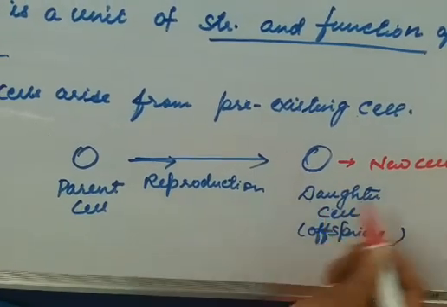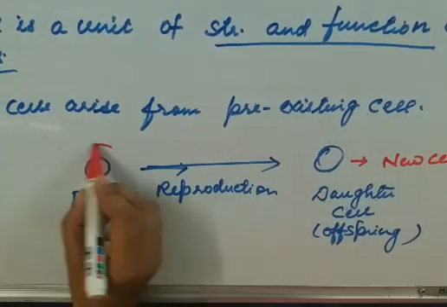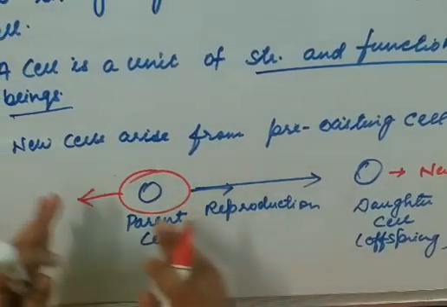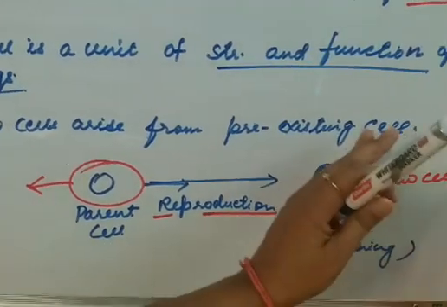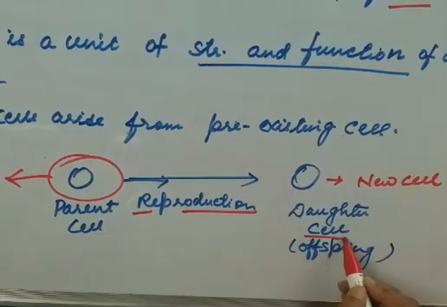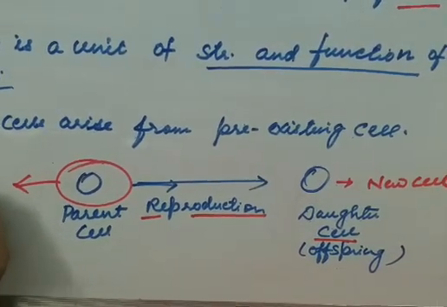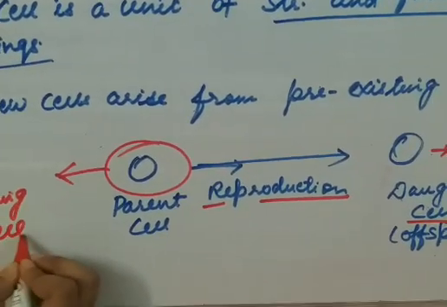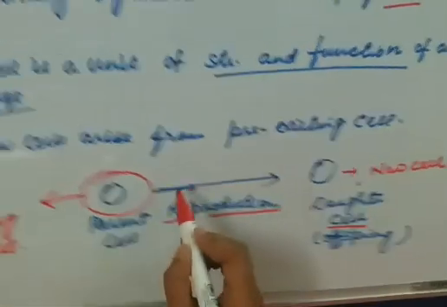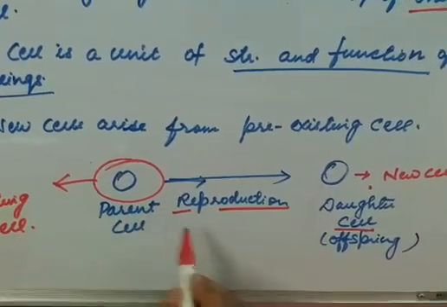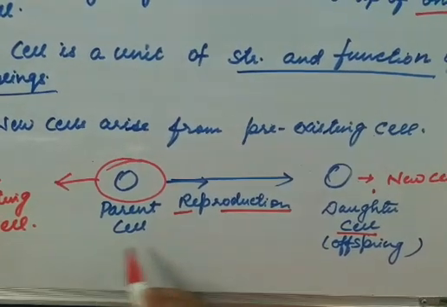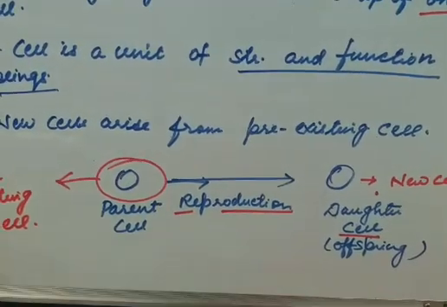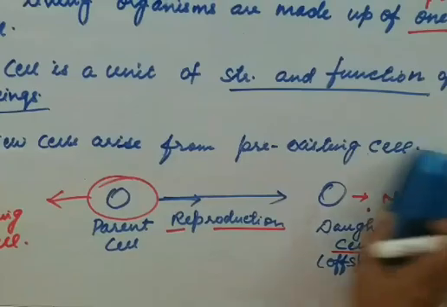So this new cell has come from where? It has come from this pre-existing cell. The cell which was already existing there, from that, by the process of reproduction, another cell has come. That cell is known as the daughter cell and this is the parent cell, the pre-existing cell. So the third point says that new cells arise from the pre-existing cell. That means the daughter cell will come from the parent cell after the reproduction. This is all about the cell theory. So here the second topic, cell theory, is also completed.